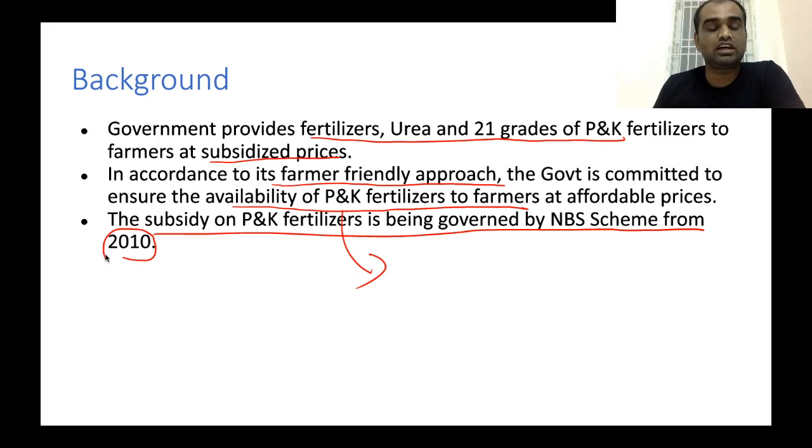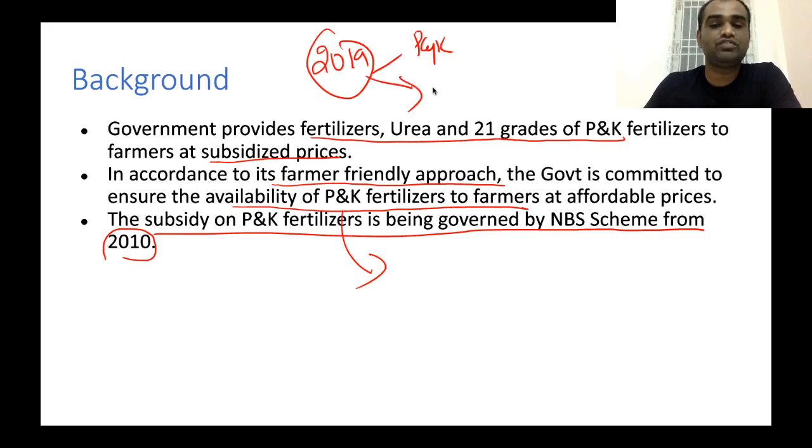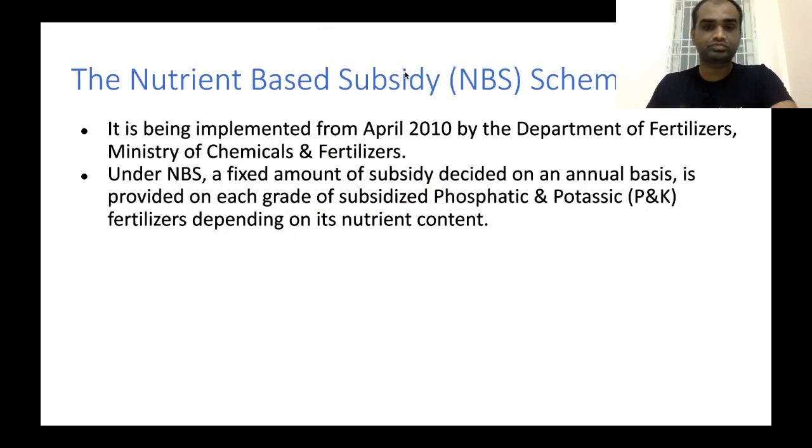Now you can ask this question: since this NBS scheme has been followed from 2010 itself, what is the need for reintroduction of this particular scheme? Now, in 2019, apart from PNK based fertilizers, nutrient based subsidy is also being covered for urea based fertilizer as well. So from 2019, the NBS scheme is being used for providing subsidies both for PNK based fertilizers as well as urea based fertilizers.